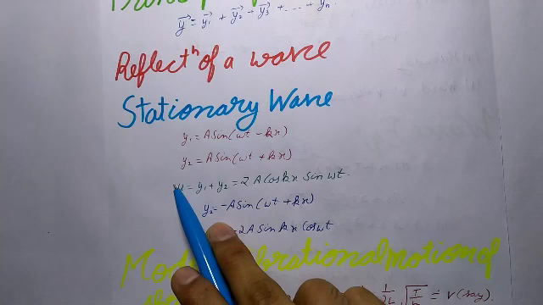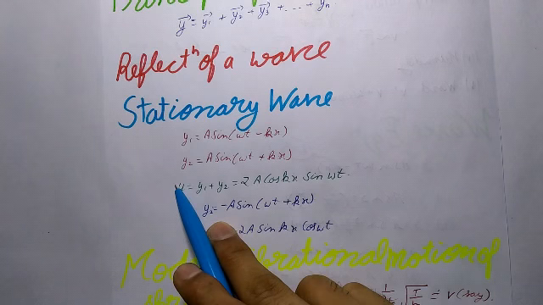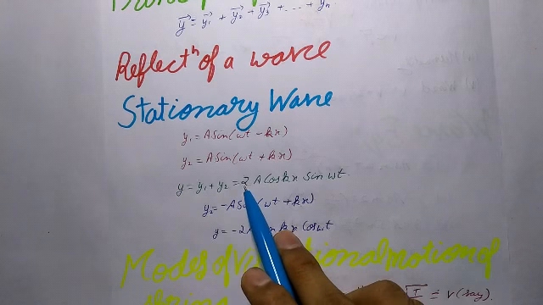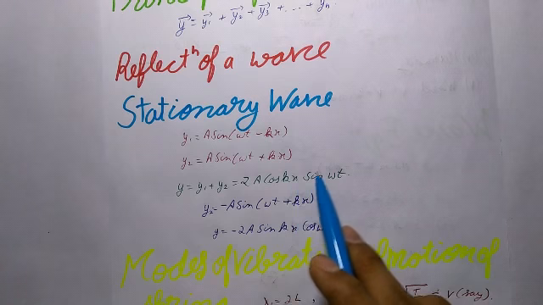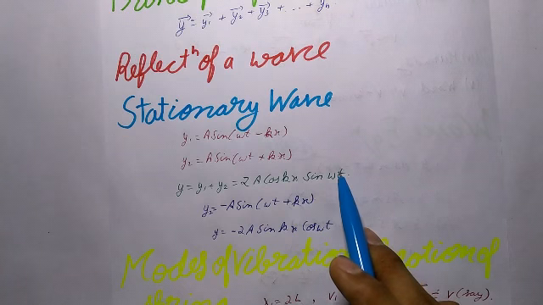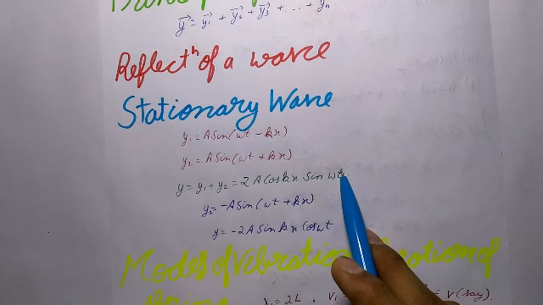Now the stationary wave formed by the superimposition of the incident and reflected wave will be y equals y1 plus y2, which will be equal to 2a cos kx sin omega t. Now in this case, the points x equals 0, lambda by 2, lambda, etc. will be antinodes, and the points x equals lambda by 4, 3 lambda by 4, 5 lambda by 4 will be nodes.